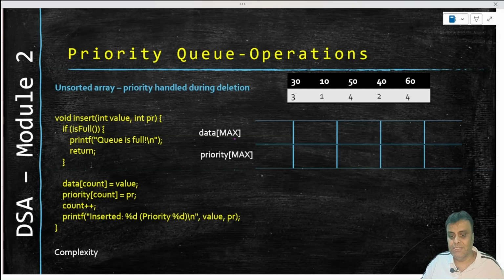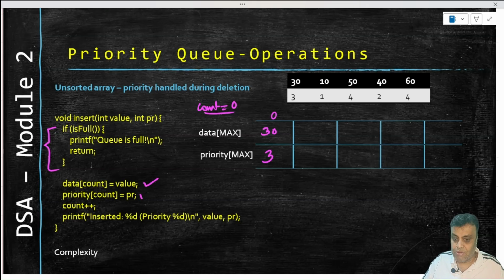So what is insertion going to do? The first thing that insertion will check is the full case. If it is full, I'm not going to allow you to insert, right? So that's the full case. Now for the rest, we will maintain a count, which is the index. So count is 0 initially, right? When 30 comes in, data of count is data of 0. Data of 0 will become 30. Priority of 0 will also become 3. So data of count is value, priority of count is PR. That's what we did just now.